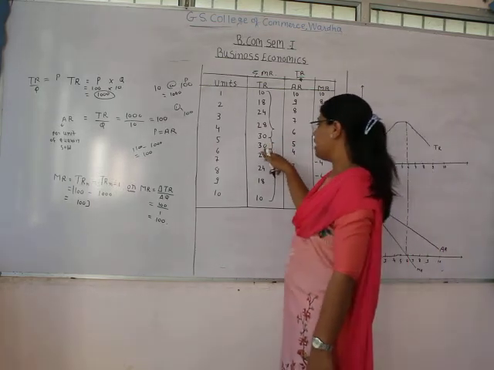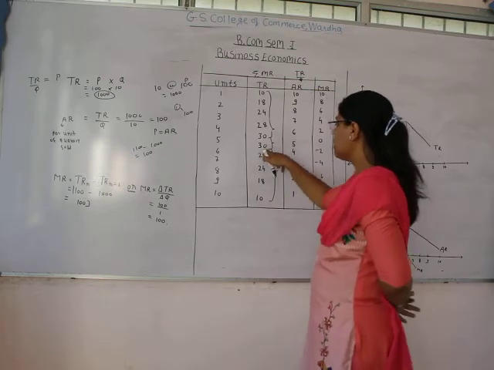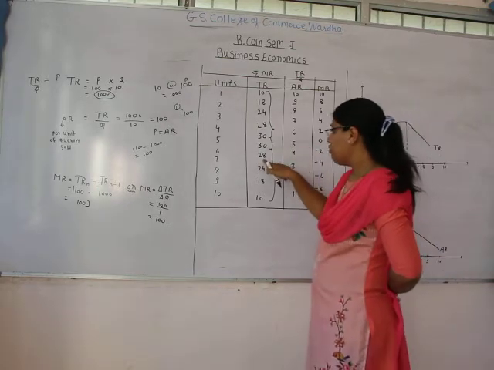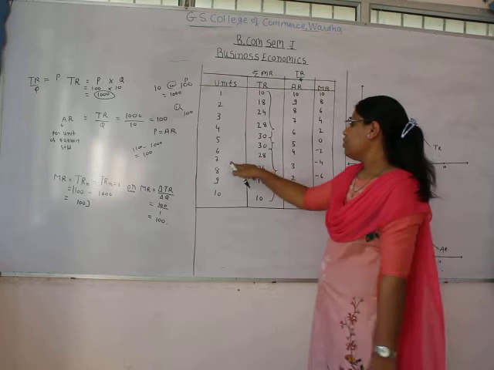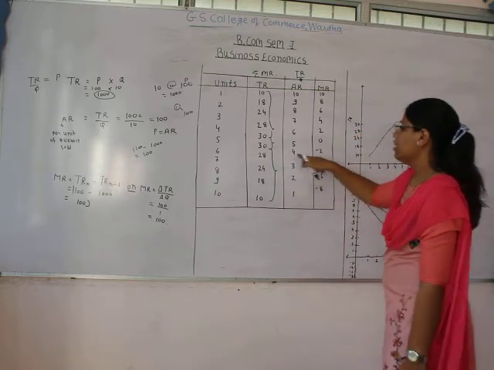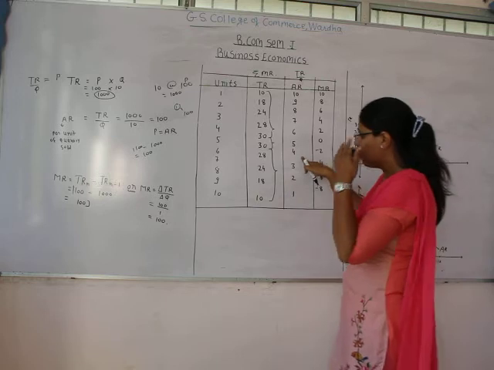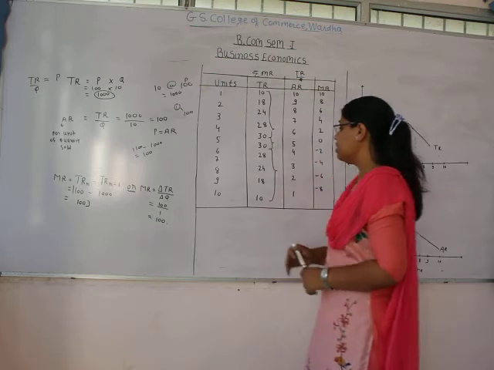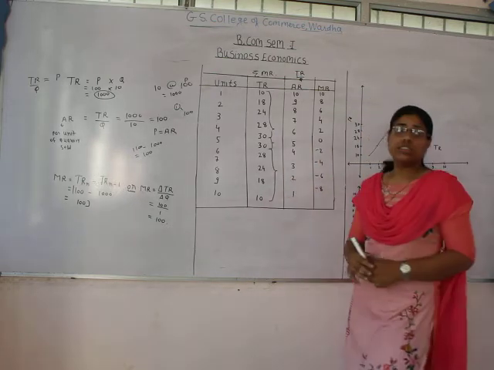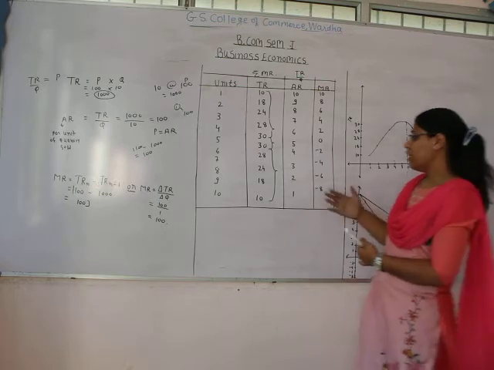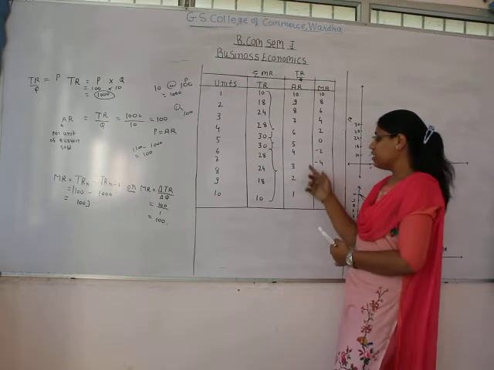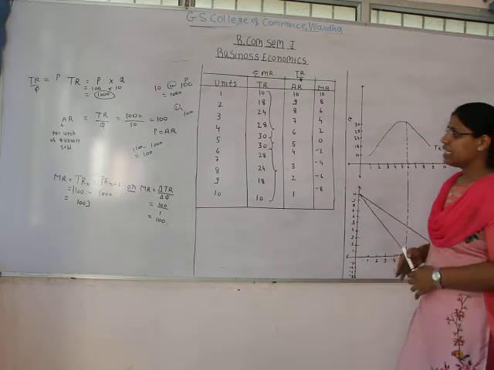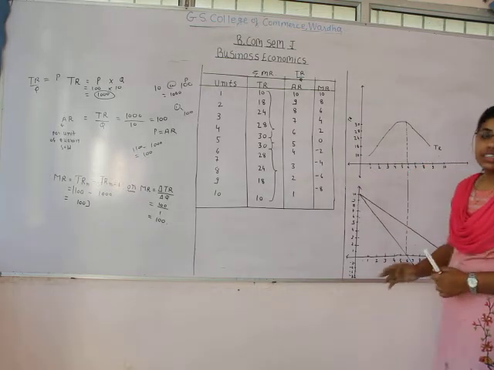Then further when we are selling 6 units at 30 rupees, average revenue is further declining to 5 rupees. Then when we are selling 7 units at 28 rupees, its average revenue is coming at 4 rupees. And when we are going further and selling 8, 9 and 10 units at 24, 18 and 10 rupees respectively, the average revenue we are getting at different points is 3, 2 and 1 respectively. So here we can see that average revenue is continuously declining.